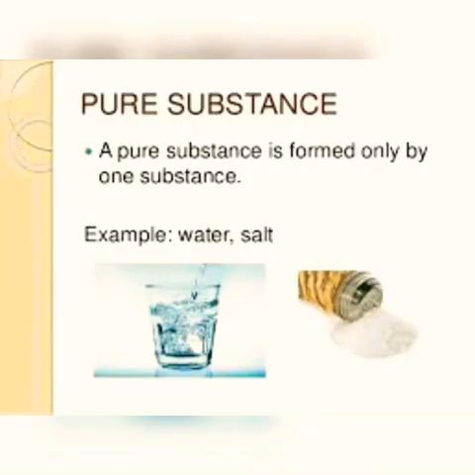A pure substance is a substance that contains only one type of particle in it. Example, salt and water. Suppose we mixed salt and water together, then that solution will not be a pure substance because in it different types of particles of salt is mixed in water. But if it is separated, we can say that salt is a pure substance and water is a pure substance since it contains only the particles of it.